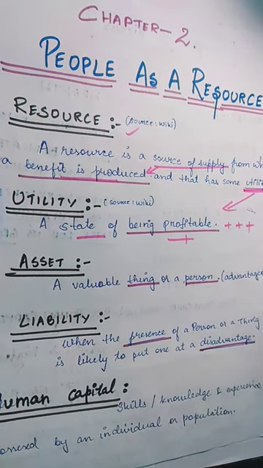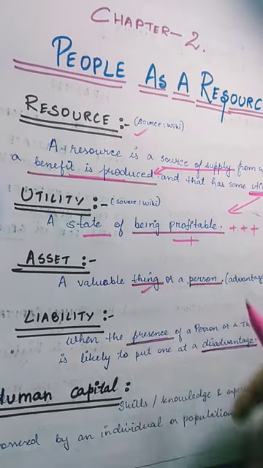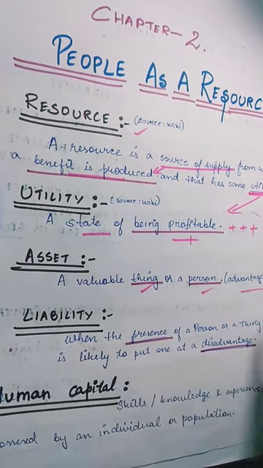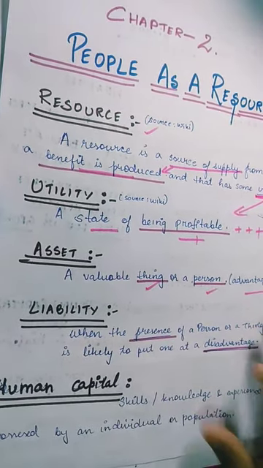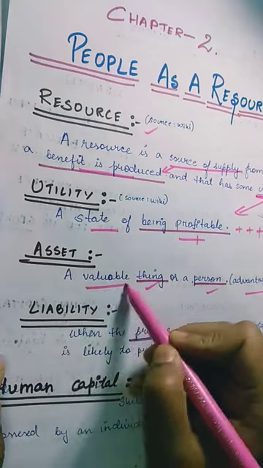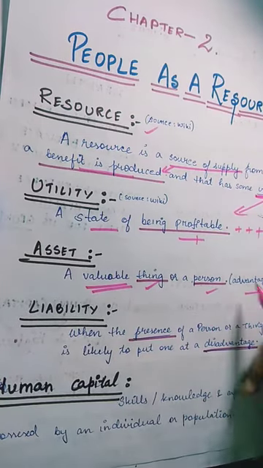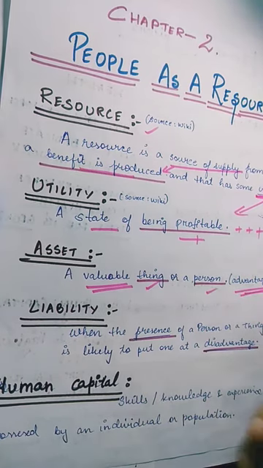Then the third concept we have here is asset. What do we understand by the term asset? Asset is a valuable thing or a person which is advantageous. So an asset can be a thing and an asset can be a person, but it should be valuable, which contributes to the nation, which makes it positive, which brings advantages to it. So an asset is advantageous.